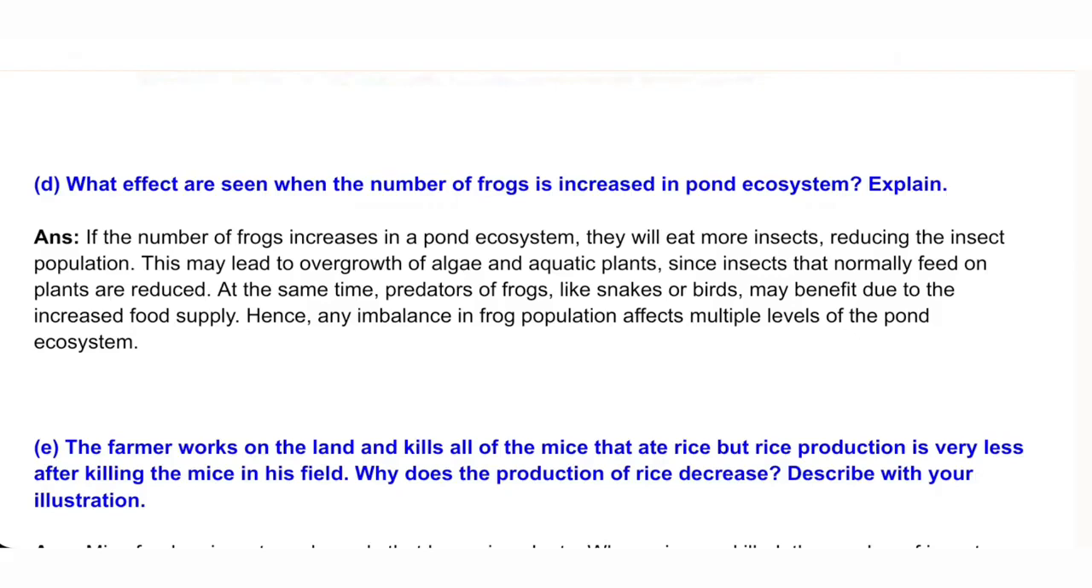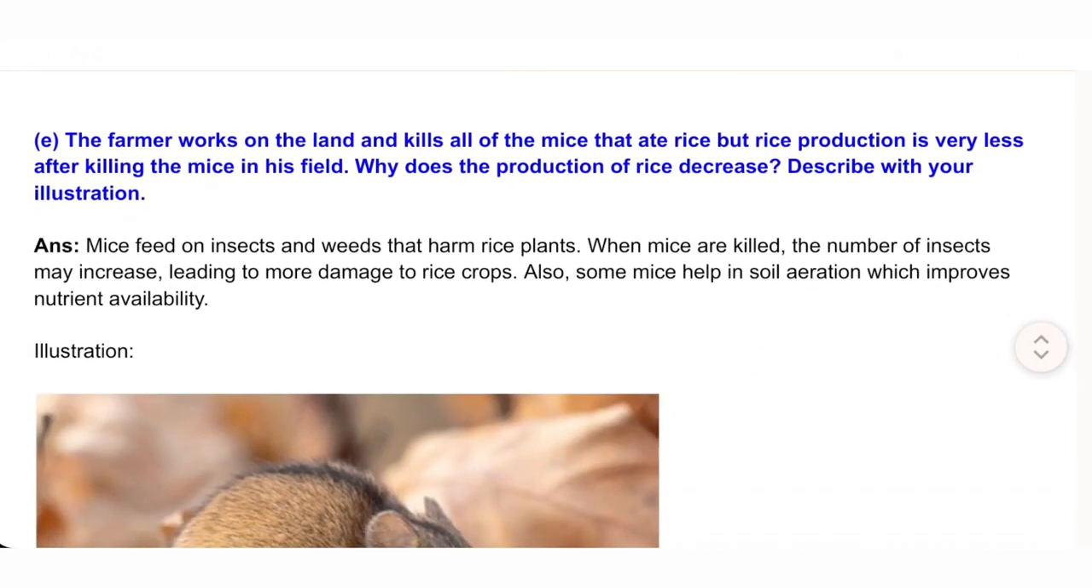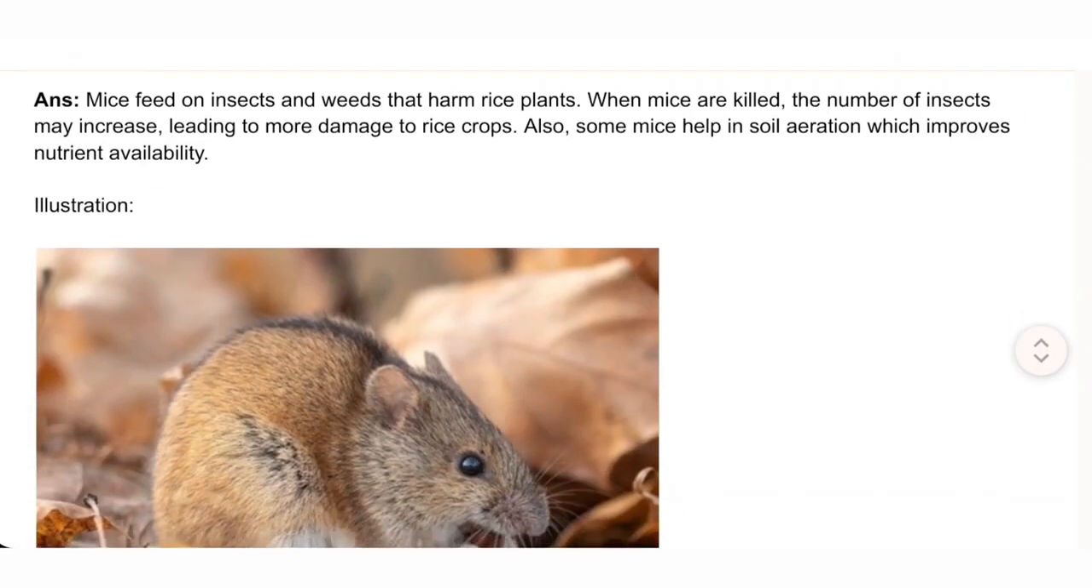E. The farmer works on the land and kills all of the mice that ate rice, but rice production is very less after killing the mice in his field. Why does the production of rice decrease? Describe with your illustration. Answer. Mice feed on insects and weeds that harm rice plants. When mice are killed, the number of insects may increase, leading to more damage to rice crops. Also, some mice help in soil aeration, which improves nutrient availability. Illustration.